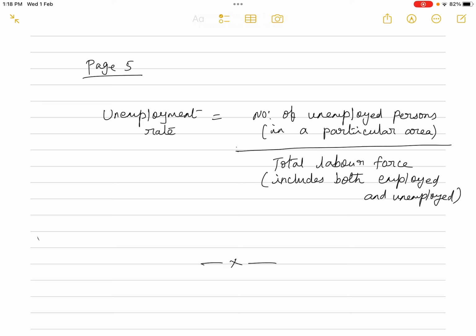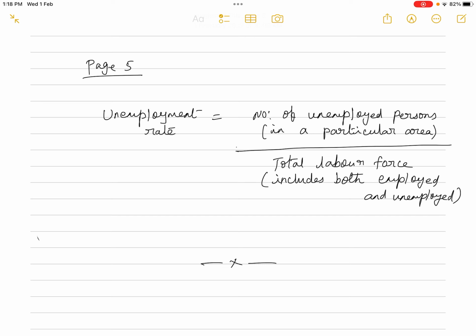Out of the total labor force in a particular area, state, or country, how many persons are employed and how many persons are unemployed. The total labor force includes both employed and unemployed, and out of this labor force, how many people are unemployed. This is how the unemployment rate is calculated. We are just saying 5.6, 6.5, 4.5, all this, isn't it? This is how the unemployment rate is being calculated.